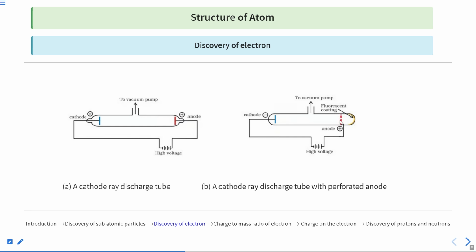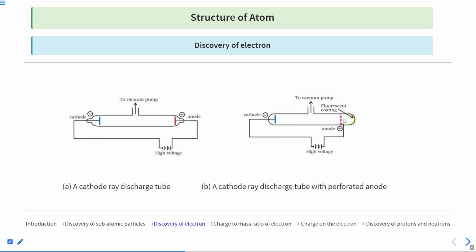take a perforated anode, which means there are holes or pores present in this anode. Now we have a kind of fluorescent substance here. Fluorescent substances are those which can show color upon excitement. Means if they are given enough energy, they will do a transition and come back and release that same amount of energy in the form of what? In the form of electromagnetic radiation that falls in the visible region.